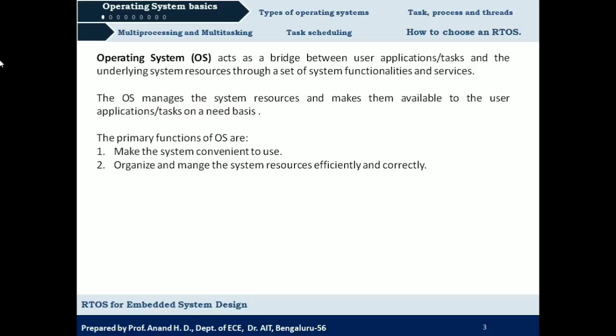Okay, so the operating system is going to act as a bridge between these system resources and the application which we are going to run on the system, and it is carried out with the help of a set of software services. That's why the definition of operating system says that operating system acts as a bridge between user applications or tasks and the underlying system resources through a set of system functionalities and services. The second point says that OS manages the system resources and makes them available to the user application or task on a need basis.